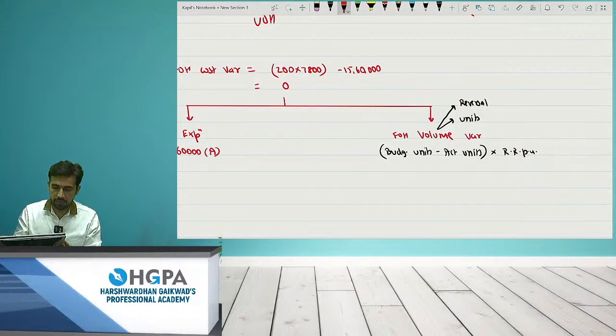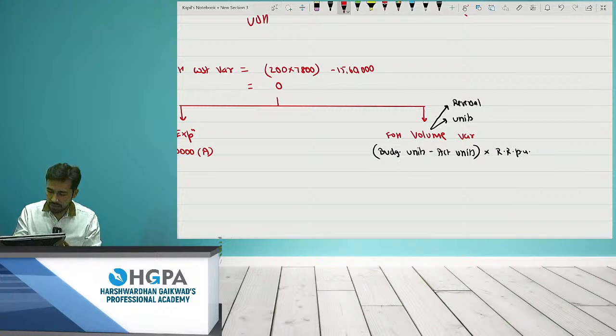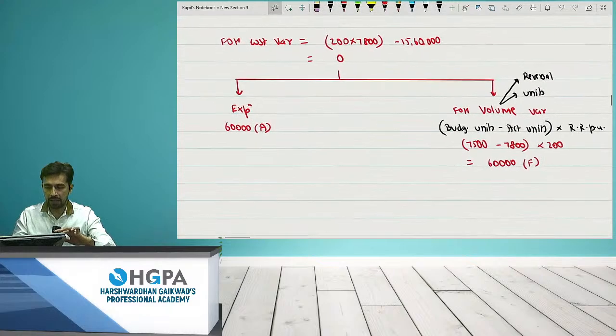What are the budgeted units? If you check, it's 7,500 minus 7,800. So 7,500 minus 7,800 into 200 will give me the answer as 60,000. Although I am getting a negative answer, I will say it is still favorable for me. So I am getting the answer and it is getting matched, right?